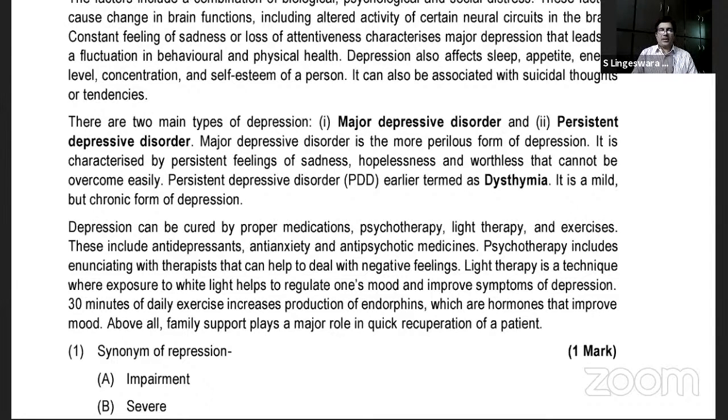Light therapy is a technique where exposure to white light helps to regulate one's mood and improve symptoms of depression. 30 minutes of daily exercise increases production of endorphins, and these are basically hormones that improve the mood. And above all, family support plays a pivotal role in which, what is this, recuperation, please?